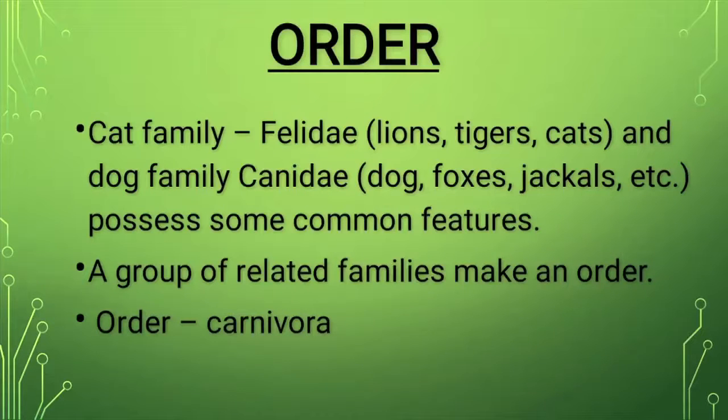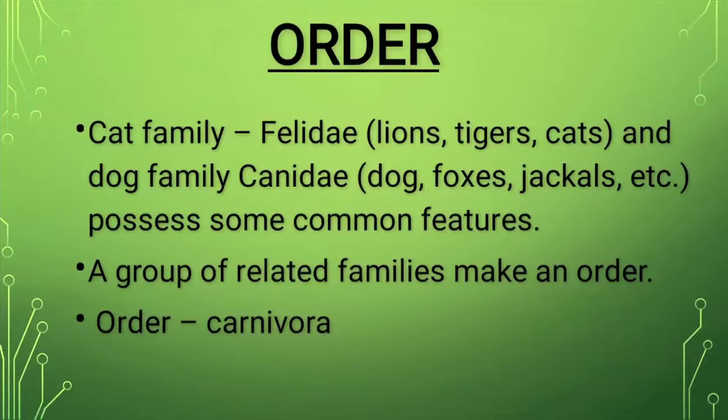Now, moving still higher up is the order. We have seen that lion, tiger, cat, though belonging to different species, and lion and cat belonging to different genera, belong to the same family, Felidae. Now, there is a cat family, Felidae, and there is a dog family, known as Canidae, in which come dog, foxes, jackal.